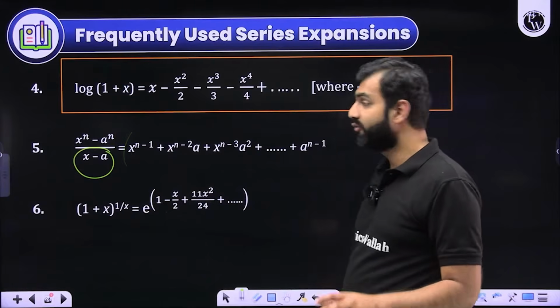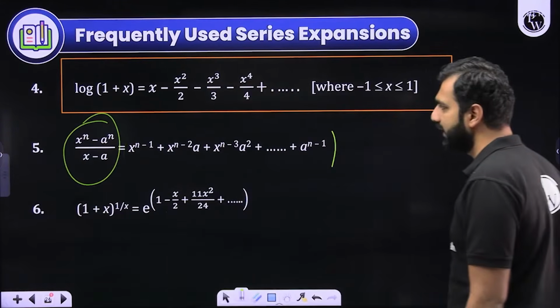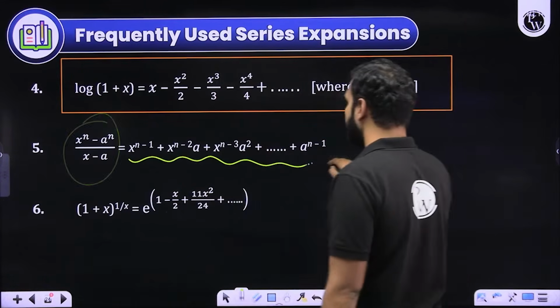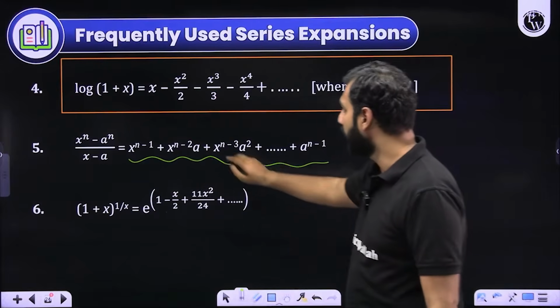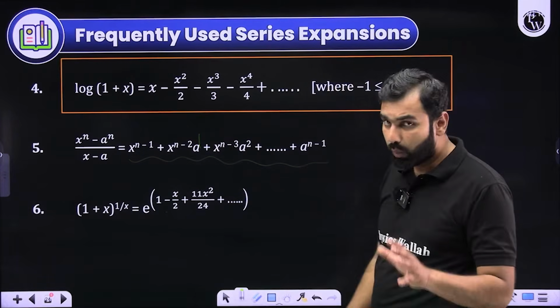So here, when I'm willing to write x to the power n minus a to the power n upon x minus a, then it is written as x to the power n minus 1 plus x to the power n minus 2 times a to the power 1 plus x to the power n minus 3 times a square and so on. Always remember that.